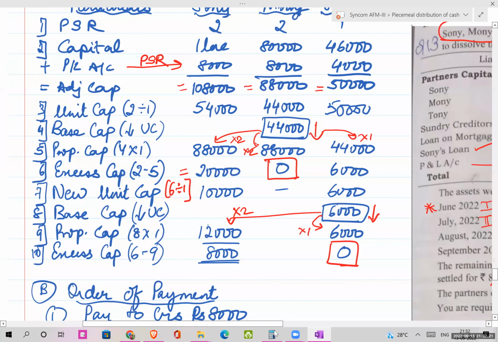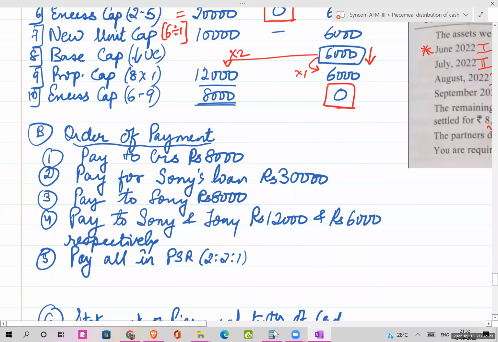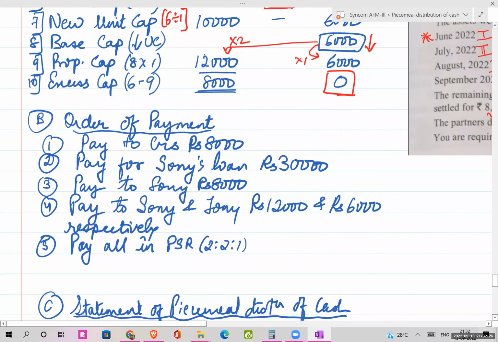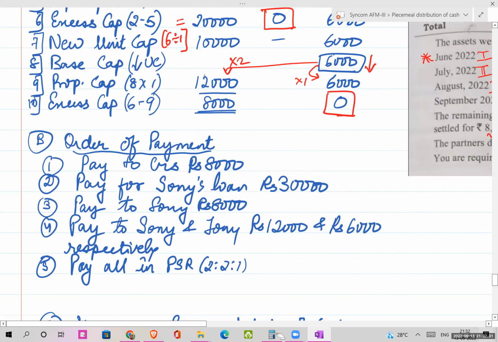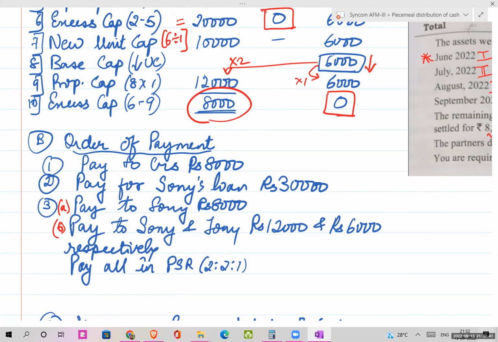So first pay the creditors 8,000 rupees, then pay the internal loan, that is the partner's loan, 30,000. Then from the other step, I'll have to pay capital. In capital, first I will pay 8,000 to Sony. Then I will pay to Sony and Tony 12 plus 6. And last, I will pay all in their PSR 2:2:1.